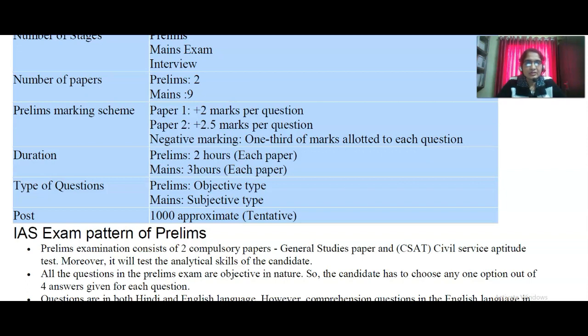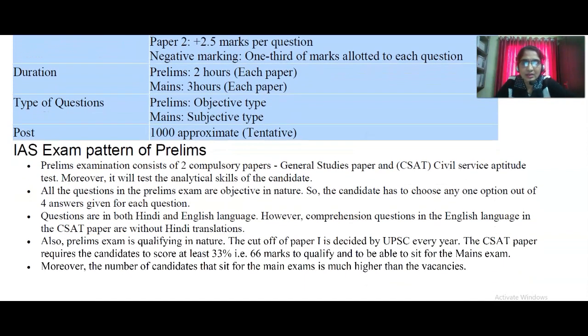And what is the duration? Prelims are 2 hours each paper. In the prelims you have to write 2 papers, each of 2 hours duration, and mains are 3 hours each paper. Type of questions: prelims are objective type, and mains are subjective, meaning essay type questions, which you must write answers to. How many posts are there? Approximately 1000 maximum, more or less.